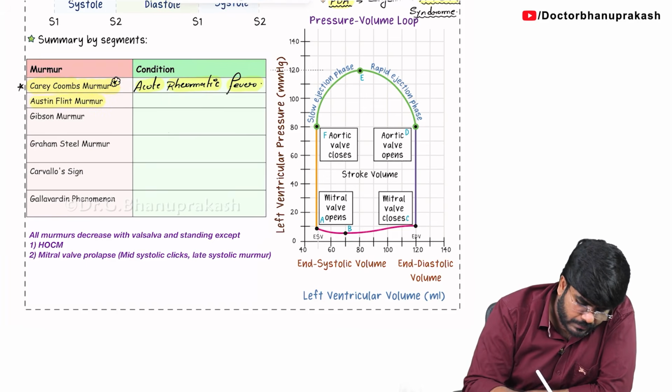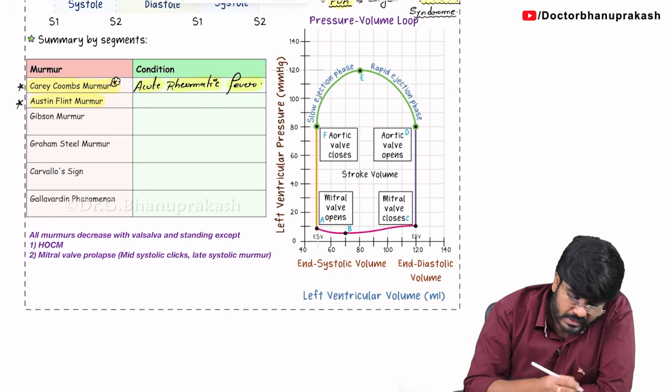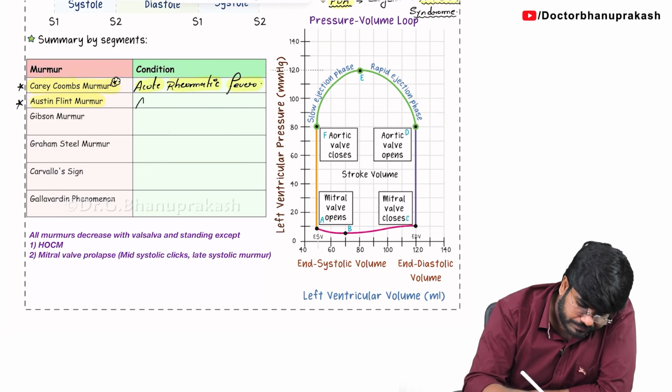Austin-Flint murmur. Where do we see this Austin-Flint murmur? A for A. Austin-Flint murmur is seen with aortic regurgitation.